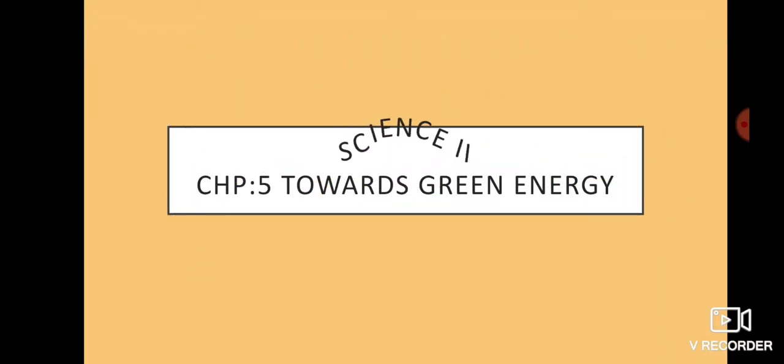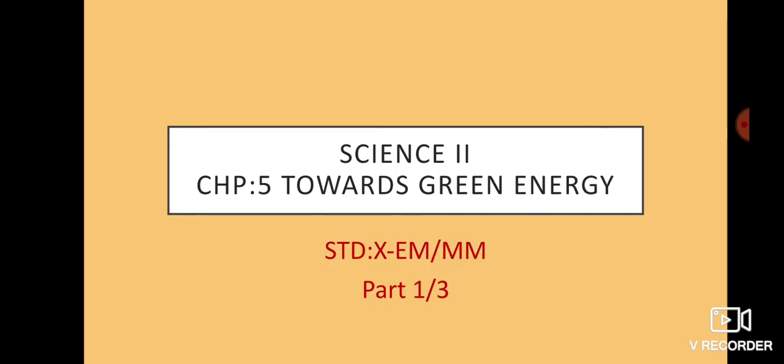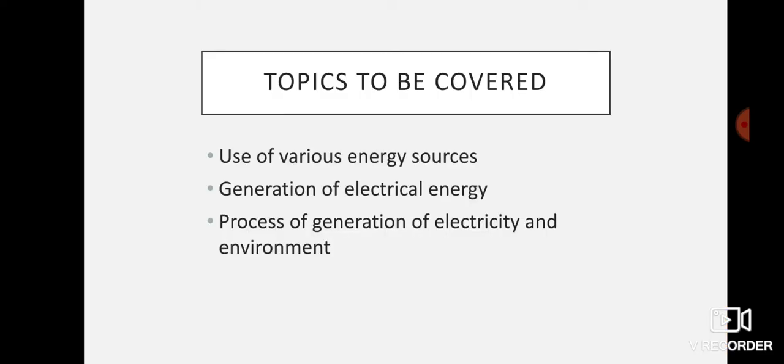Today we'll be doing Science 2, Chapter 5, Towards Green Energy. We will be doing this chapter in 3 parts. Today we will do the first part of the chapter. Topics to be covered in this: use of various energy sources, generation of electrical energy, process of generation of electricity